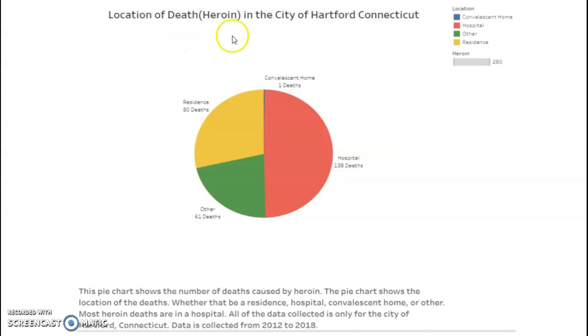This shows the location of the death for heroin in the city of Hartford. This is a pretty fun one I made. It is just residents and hospitals that seem like they take the chunk of it.